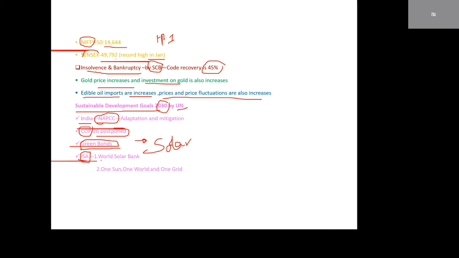Under this there are two: World Solar Bank, and One Sun, One World, One Grid. This is an environmental safety measure.